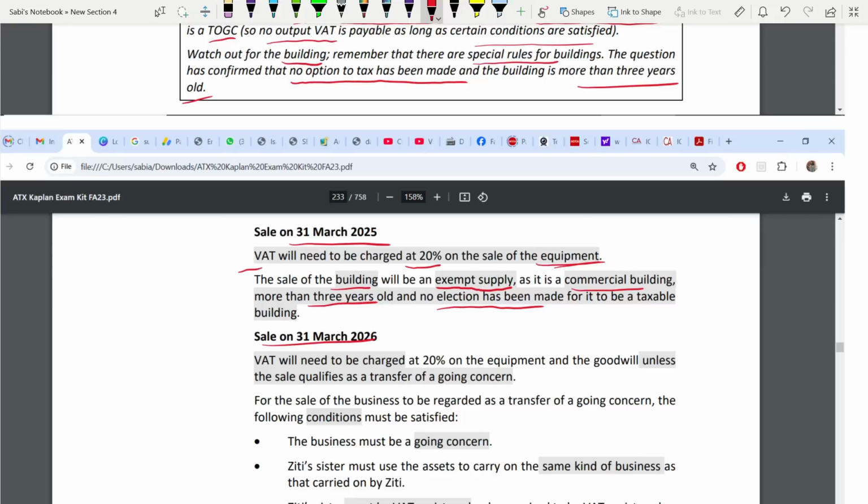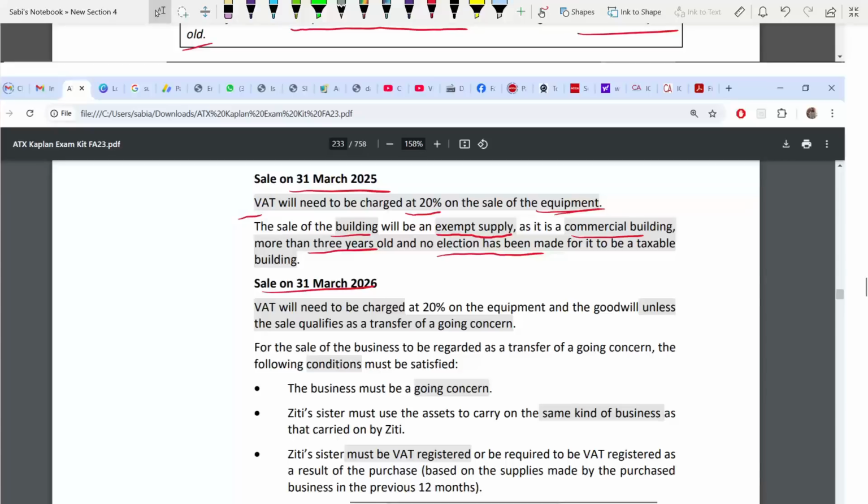Next, when we are selling for 26, again this time we'll have two things: equipment, goodwill and building. Building separate. Equipment and goodwill you can keep together, because on this date goodwill is there. So, same like before, 20% VAT will be charged on equipment and goodwill also, unless the sale qualifies as a transfer of a going concern.